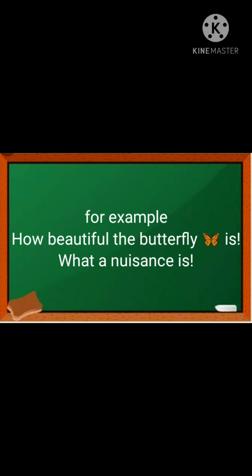For example, how beautiful the butterfly is. Second is, what a nuisance it is. Children, note that in order to make an exclamatory sentence forceful, we use a slightly different word order. In sentence 1, the normal word order should have been, the butterfly is beautiful. But if we want to change this sentence into exclamatory, we have to change like this, how beautiful the butterfly is, and then sign of exclamation.